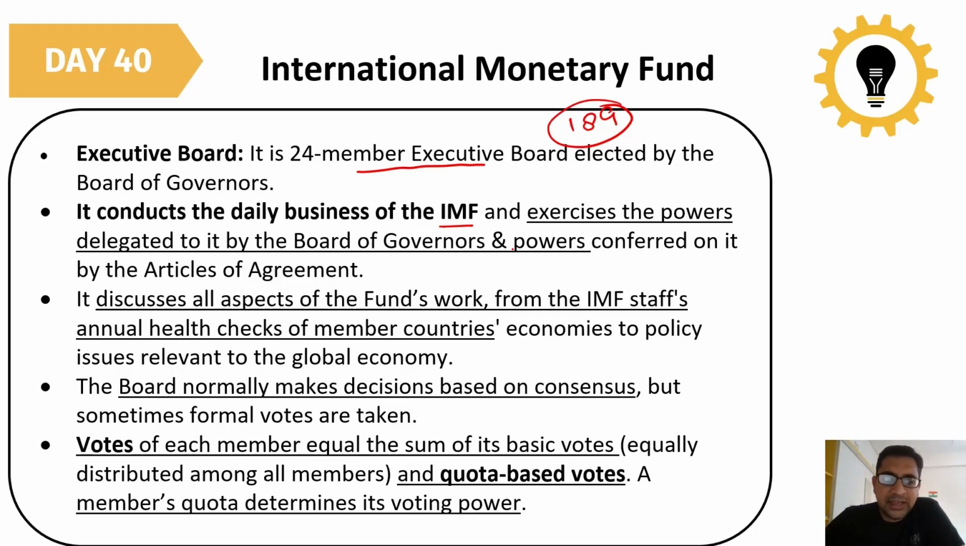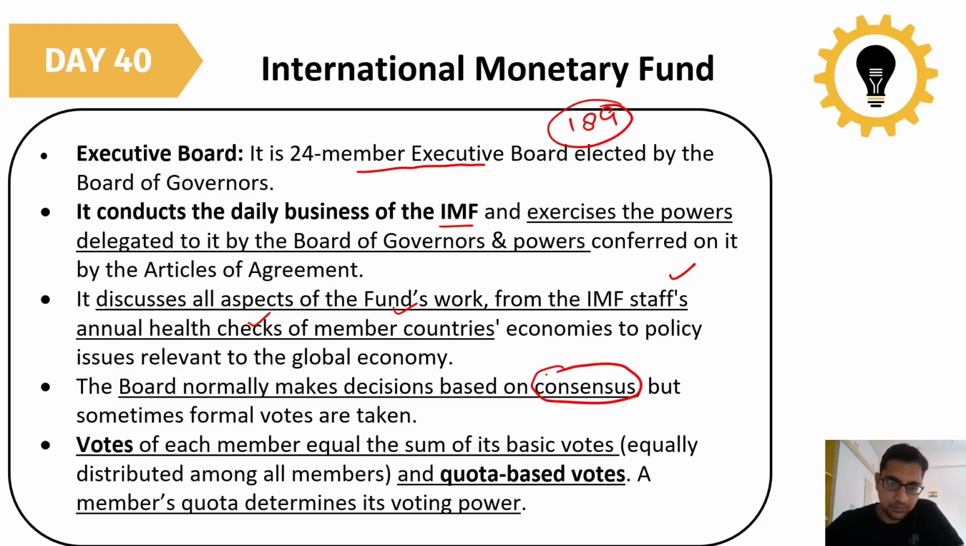They discuss all aspects of the fund's work, to whom we have to give, what we have to give, from the IMF staff's annual health check to member countries' economic and policy issues, and all these things they are going to discuss. So the board normally makes decisions based on consensus. But if sometimes consensus is not there, they have to go for a formal process of voting.